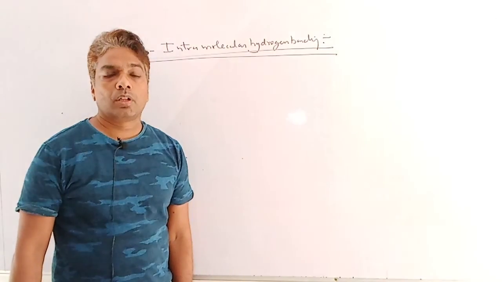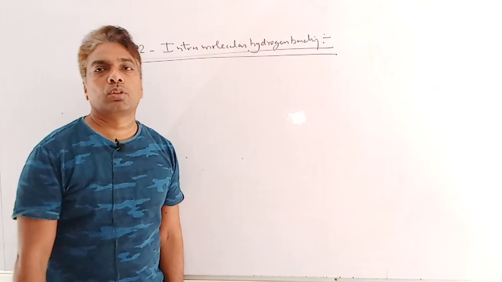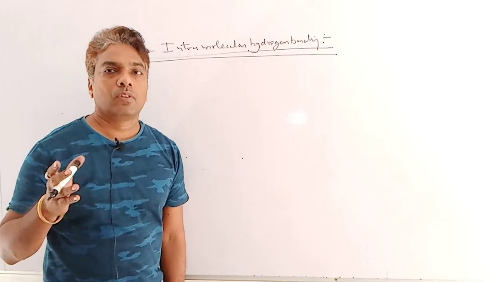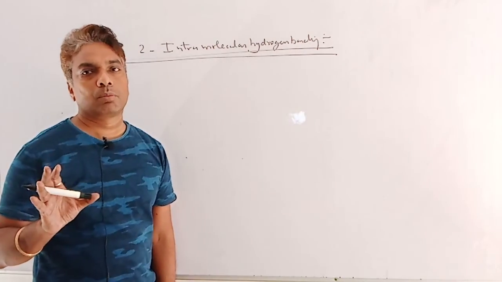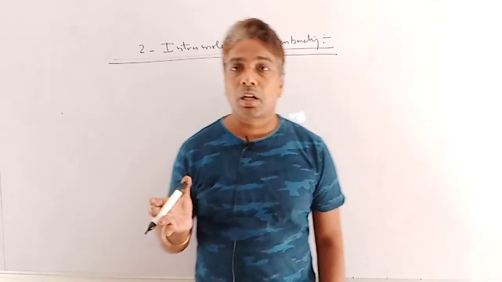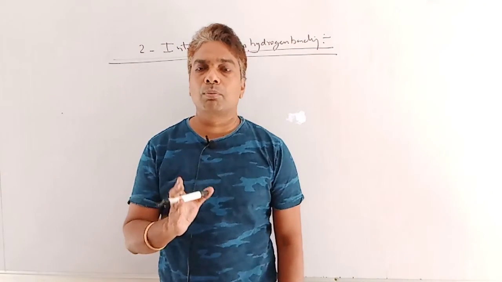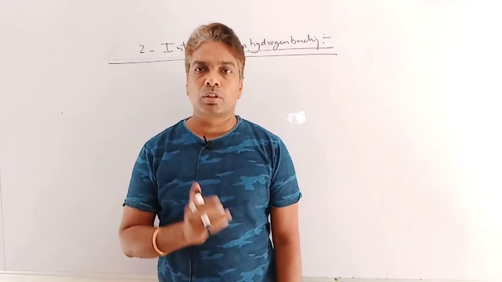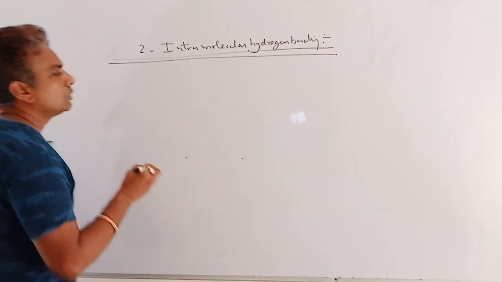A hydrogen bond that exists within a molecule is known as intramolecular hydrogen bonding. After formation of intramolecular hydrogen bonding, due to the cyclization, the surface area of the molecule decreases. So the boiling point decreases. Clear?